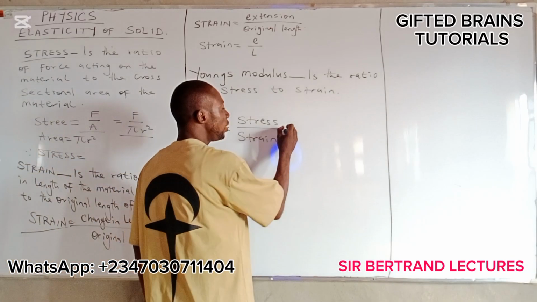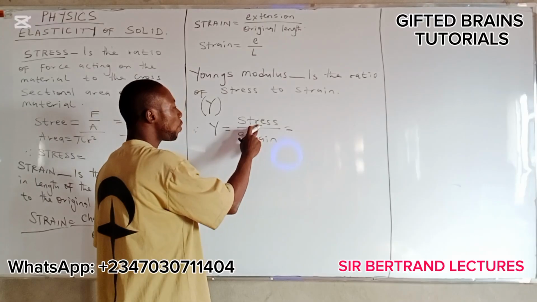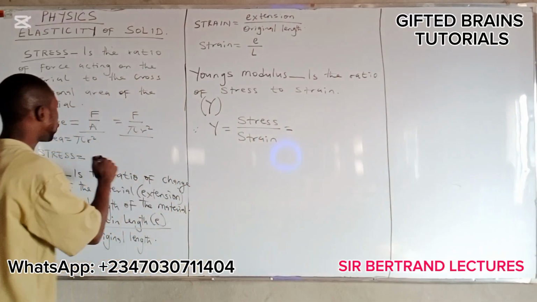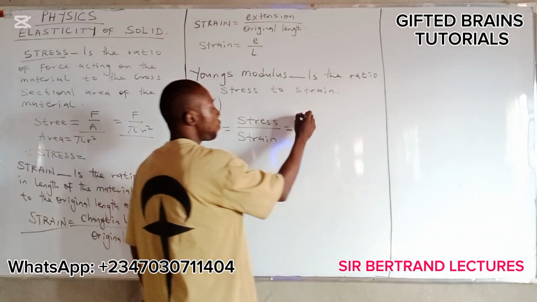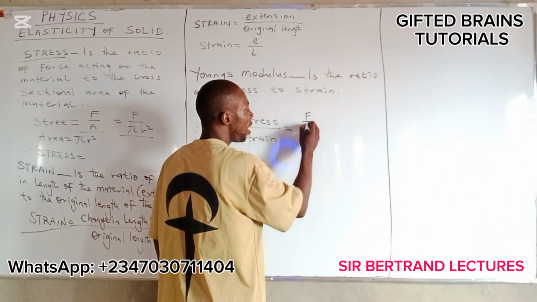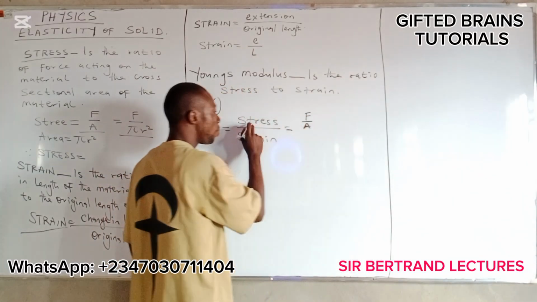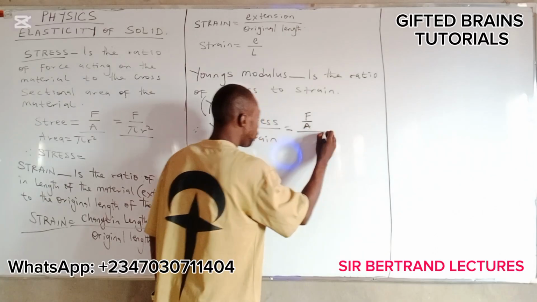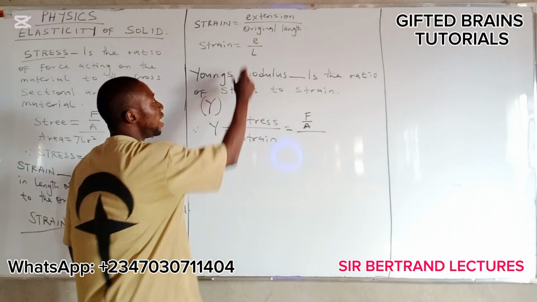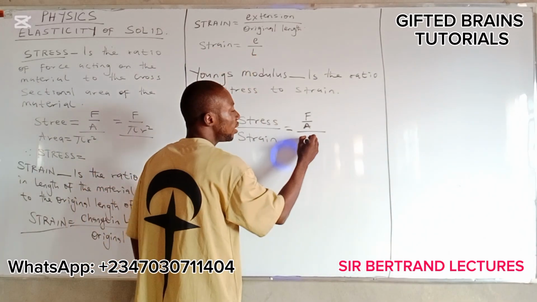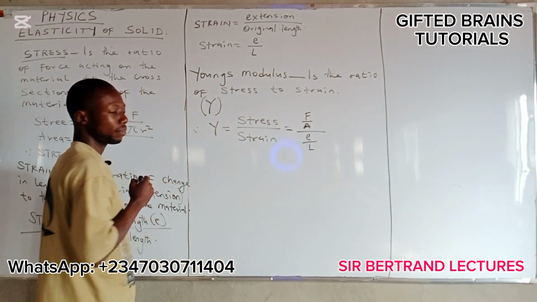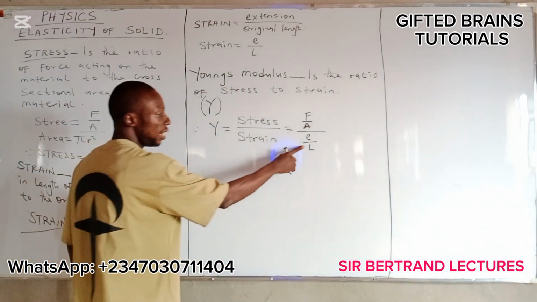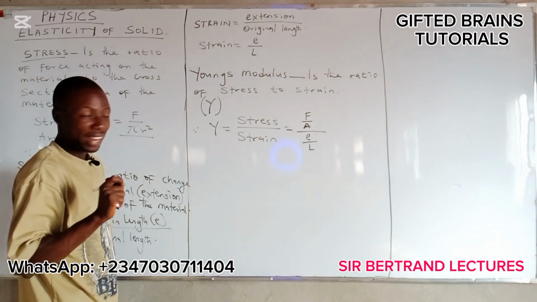Now, this is going to give us, what is the formula for stress? Stress is force over area. All right? Force over area. That is the formula for stress. All over strain, which is extension over length. Here, extension over length. I hope you are following. The length, remember, is the original length, right?